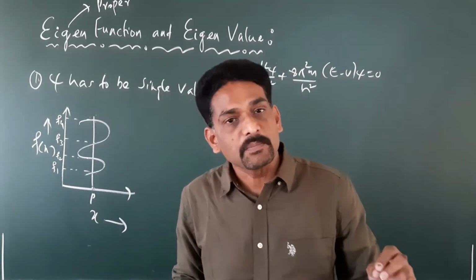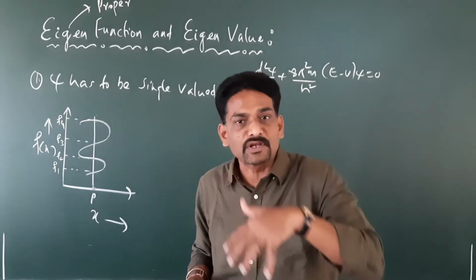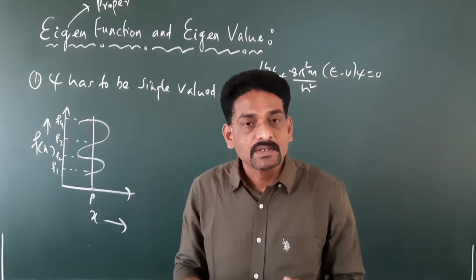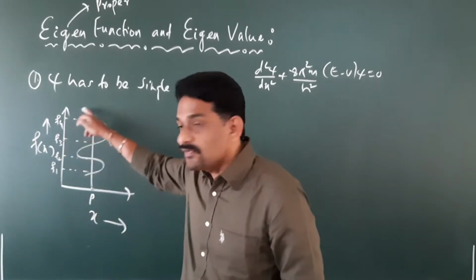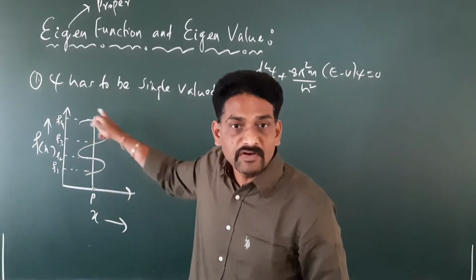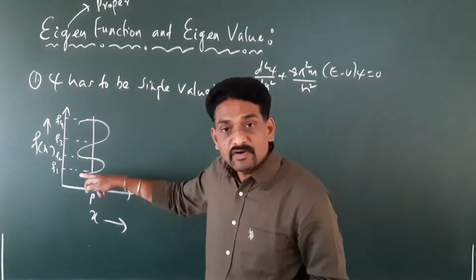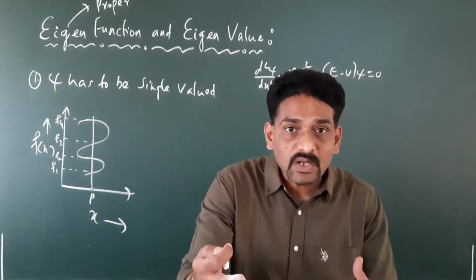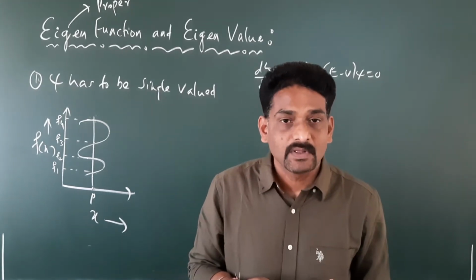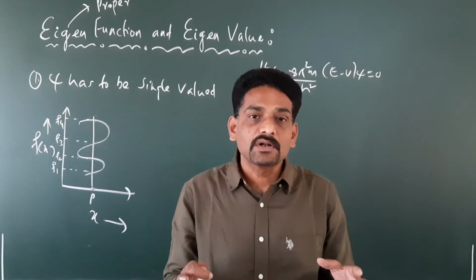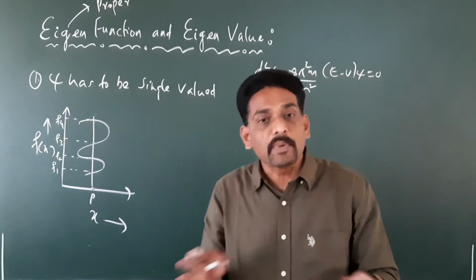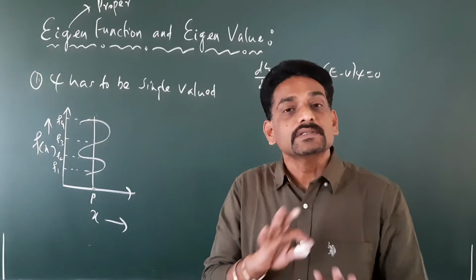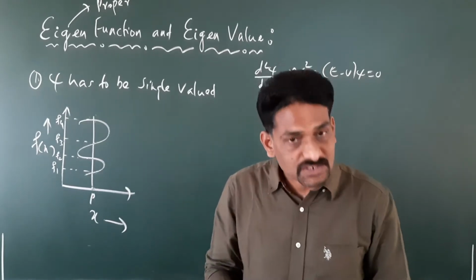Same person cannot be present at four different locations at the given interval of time. Or in other words, if the wave function is of this type, a wave function having more than one value at a given interval of time, that system does not define the system properly, or such kind of systems do not exist in nature. There is no meaning for such systems.